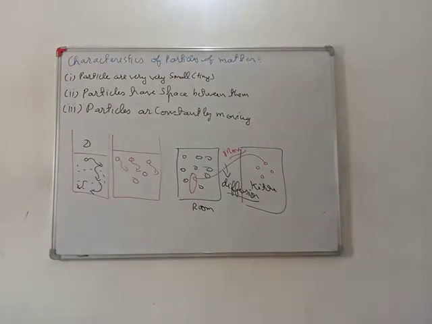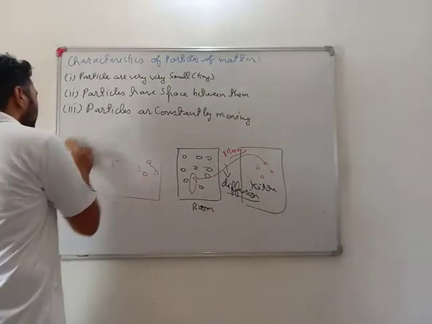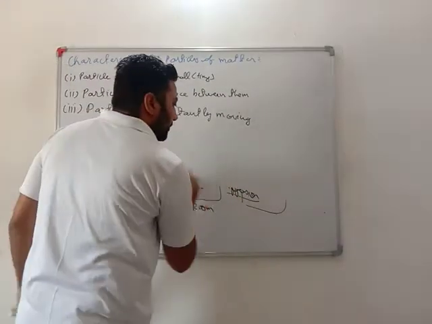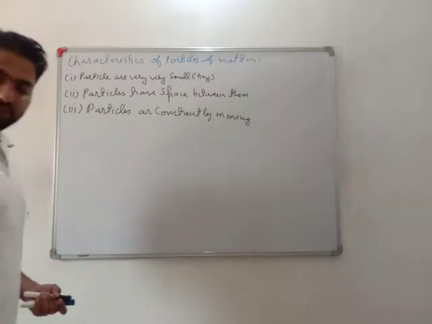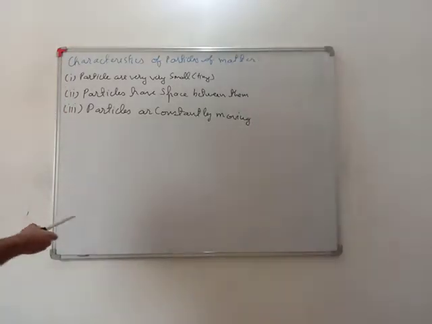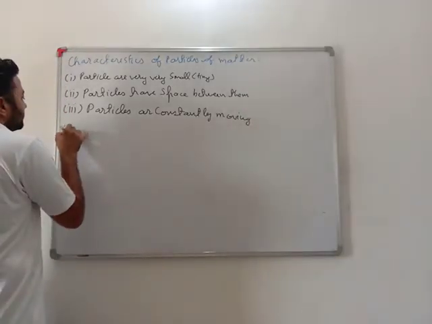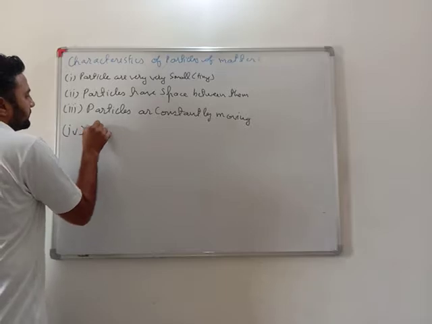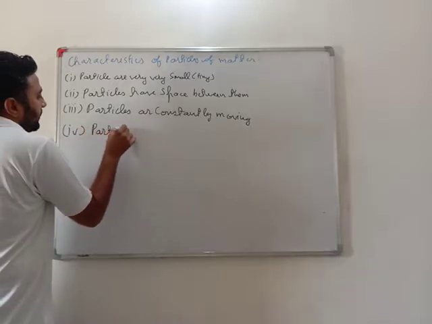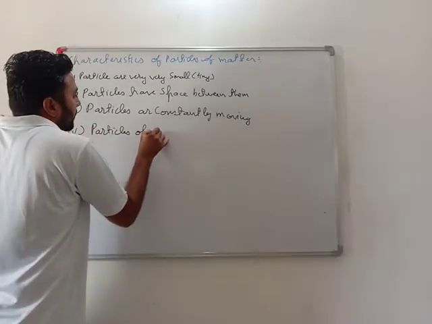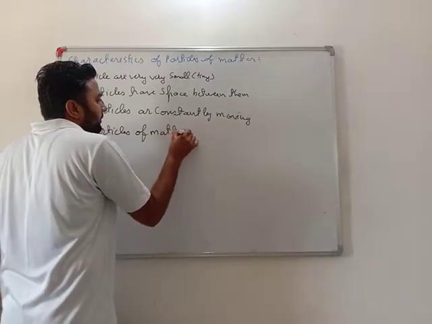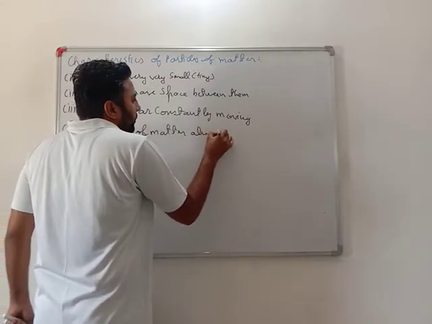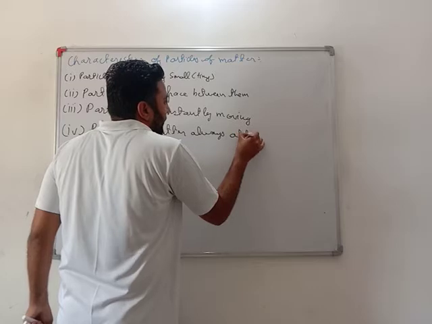Fourth property, that particles of matter always attract each other. Very important. Particles of matter always attract each other.